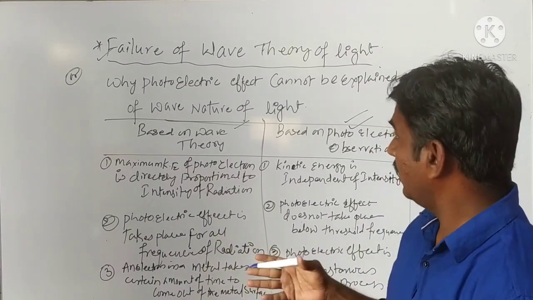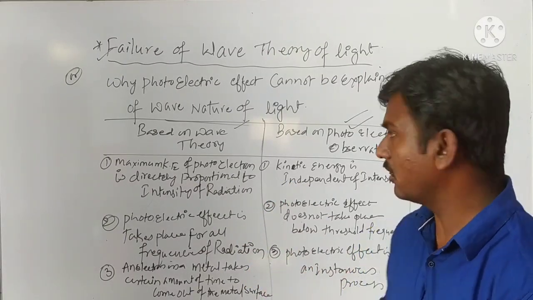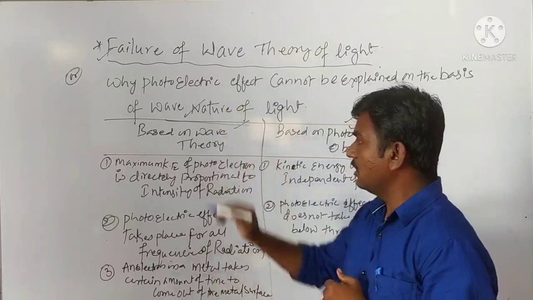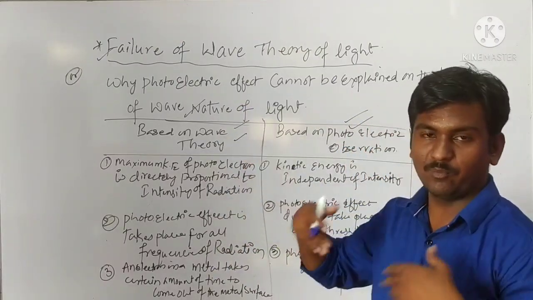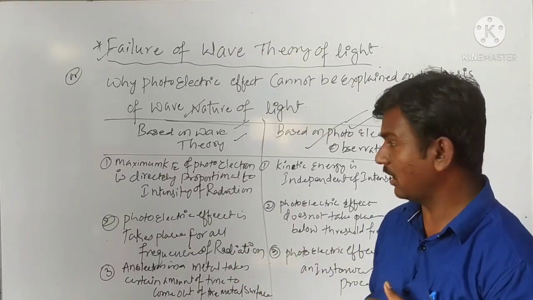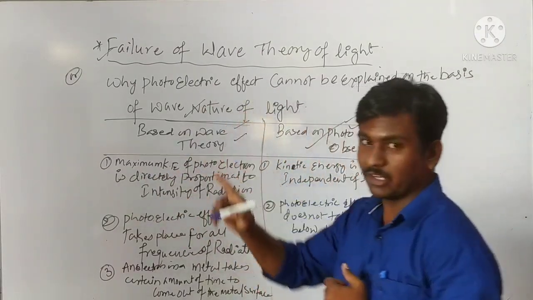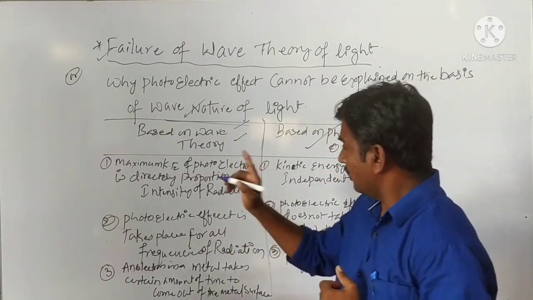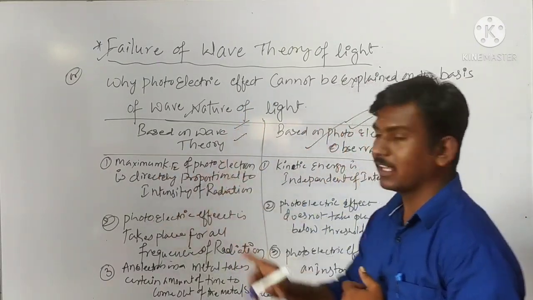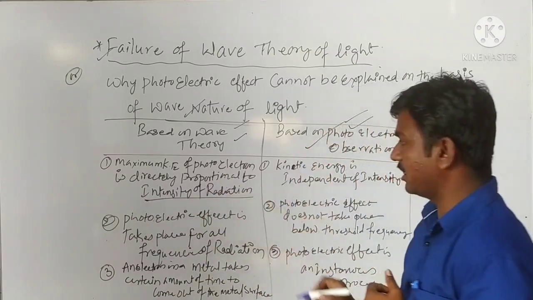Okay. So why this photoelectric effect? Why can we not explain according to wave nature of light? So based on wave theory, क्या बोलता है और photoelectric effect क्या बोलता है देखना है. तो फर्स्ट wave theory क्या बोलते हैं? आपको अगर photoelectric effect होना है तो there should be maximum kinetic energy of electron that is proportional to intensity of light radiation.